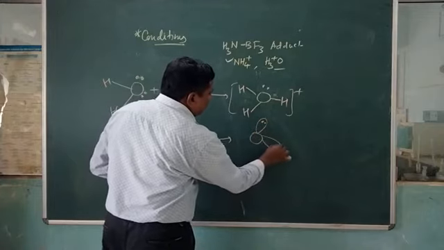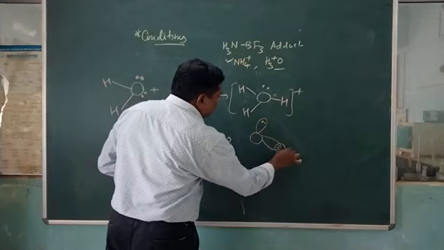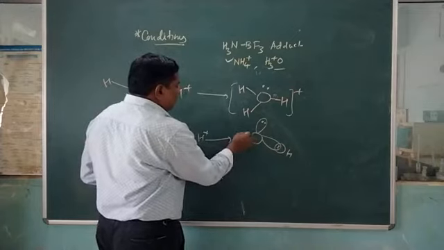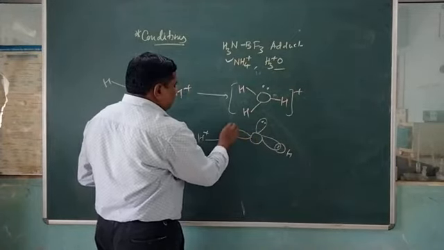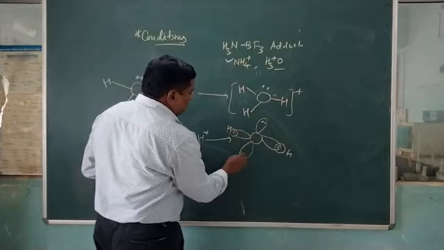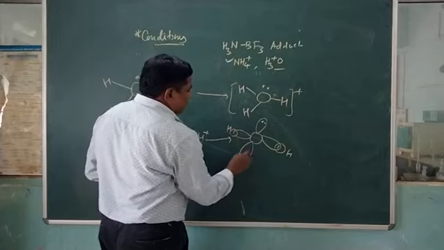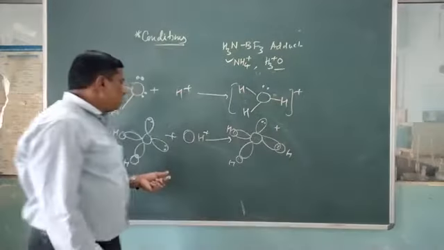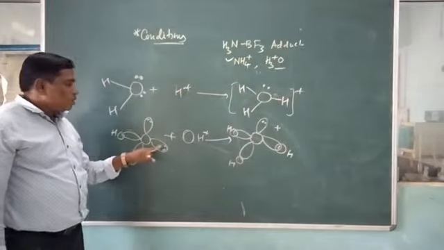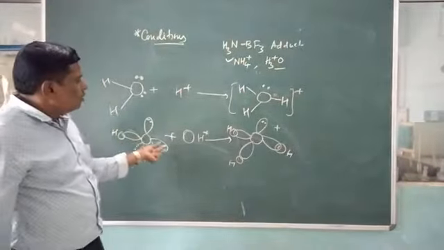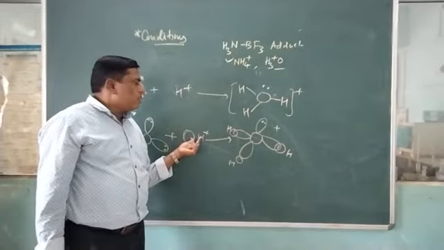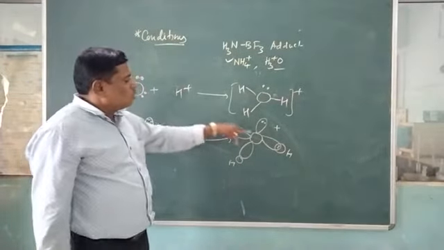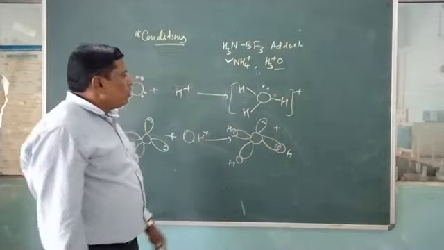Again, this bonding takes place with the lone pair. Here the bond pairs can be taken, this will be H, here this will be H. Now the plus charge will be there. This lone pair of electrons will be donated by this oxygen to the vacant hydrogen ion, and therefore the formation of a coordinate bond takes place.